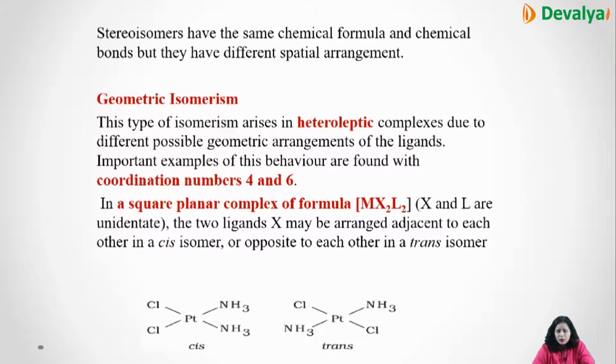Now stereoisomers have the same chemical formula and the same chemical bonds, but they have different arrangements. Now first is geometrical isomerism or geometric isomerism. This type of isomerism arises in heteroleptic complexes where more than two different kinds of atoms are present, and the coordination number can be 4 or 6. First example is MX2Cl2, like in the square planar complexes. If 2 Cl are present on the same side and ammonia on the same side, then this arrangement is called cis, and if they are on the opposite side we call it trans.